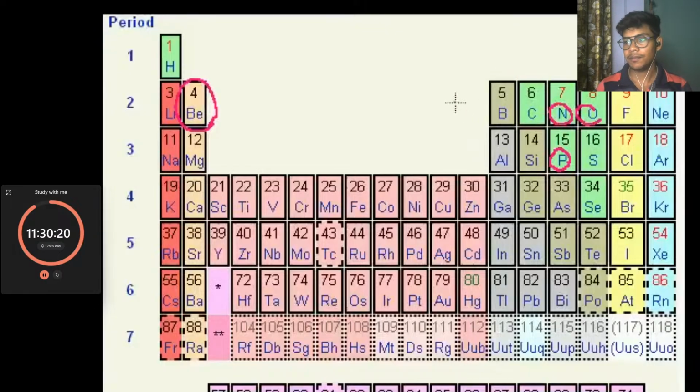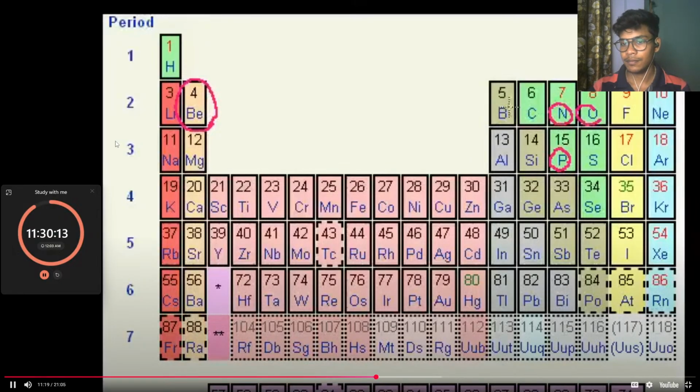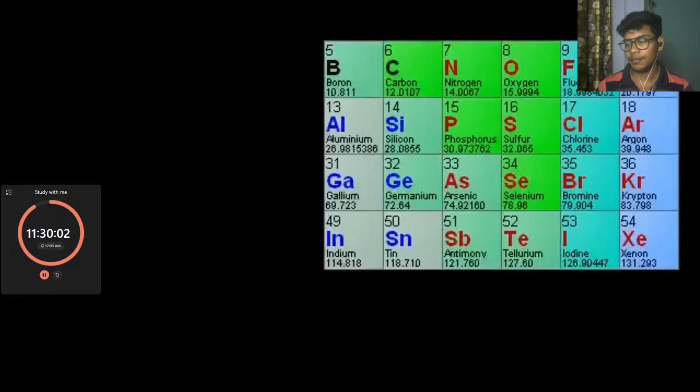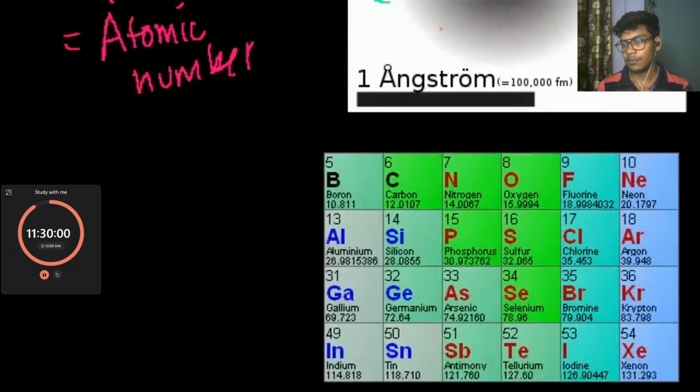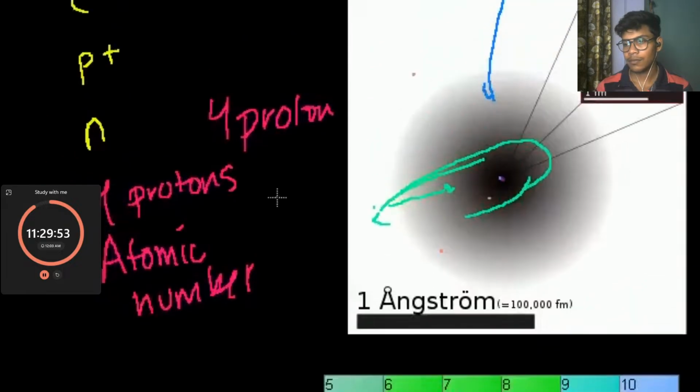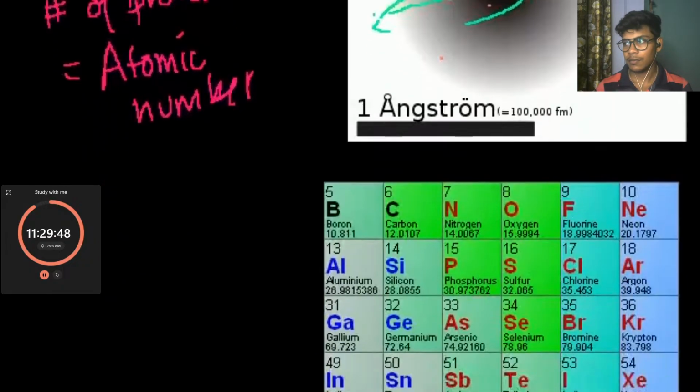Now, we will talk in the future about what happens with charge and what happens when you gain or lose electrons. But that does not change the element you're dealing with. And likewise, changing the number of neutrons doesn't change the element you are dealing with, but it can create isotopes. But that leads to an obvious question of, well, how many neutrons and electrons do you have? Well, if an atom is charge neutral, that means it has the same number of electrons as protons, balancing out the overall charge of the atom.